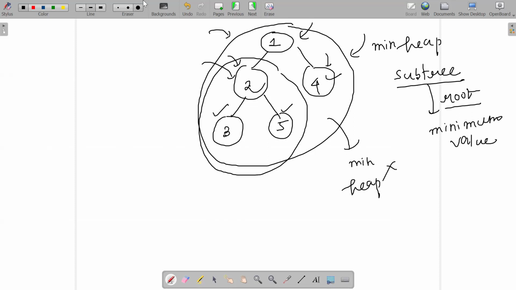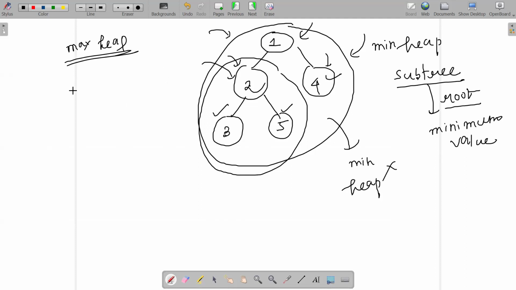No problem on that. Am I correct? Yes. Fine. Okay, now contrary to min heap, if I ask you the definition of max heap, what should that be? Tell me. Contrary to the definition of min heap, if I ask you what's the definition of max heap, how would you define that?